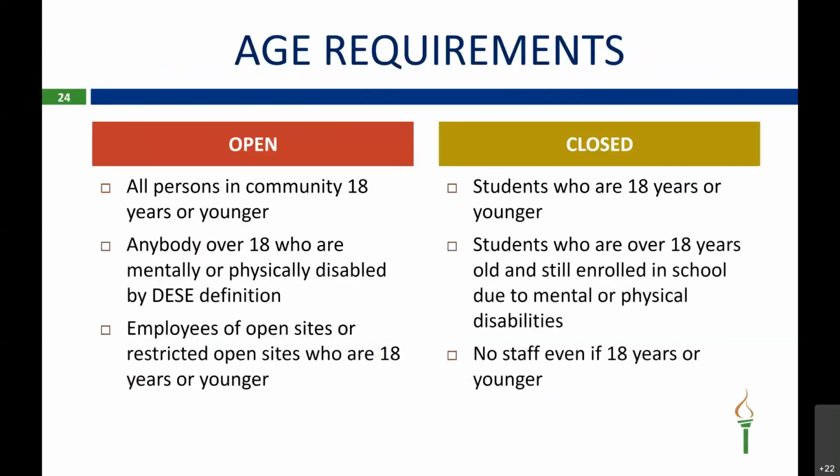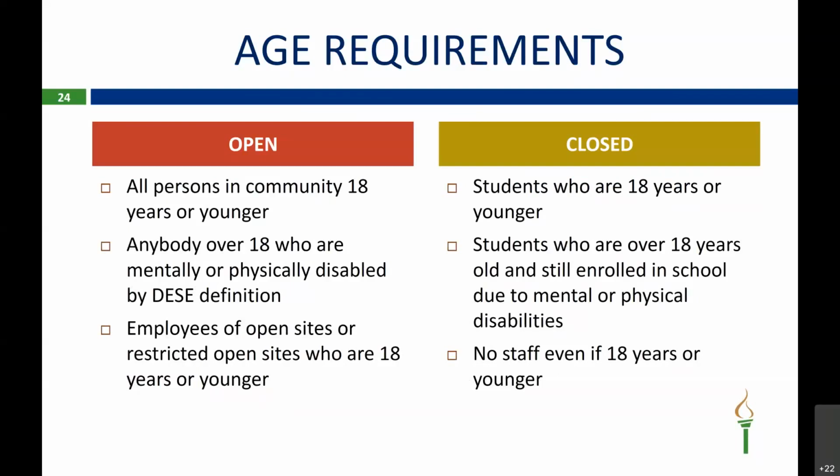So I kind of went over the age requirements earlier, but I want to go a little bit more in depth of what the age requirements are for open and closed. Age requirements for open sites is all persons in the community 18 years or younger. Anybody over 18 who are mentally or physically disabled by DESE definition can also receive meals.